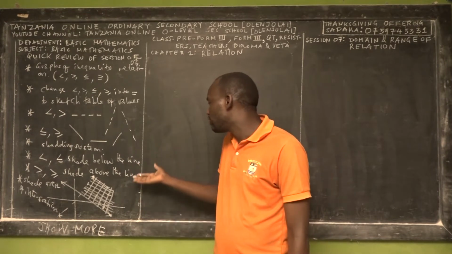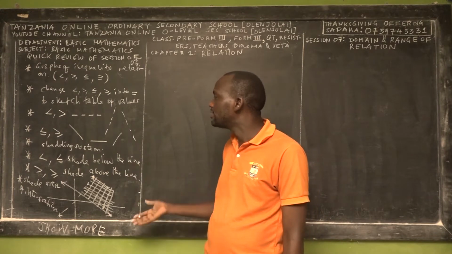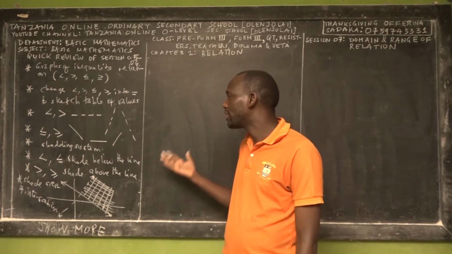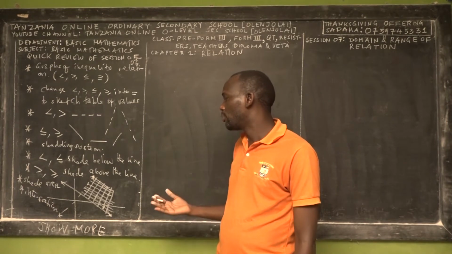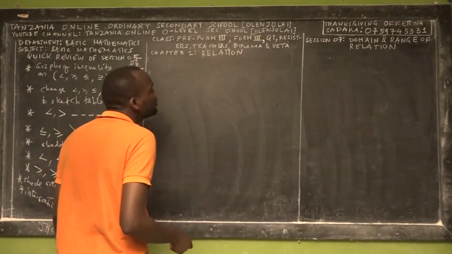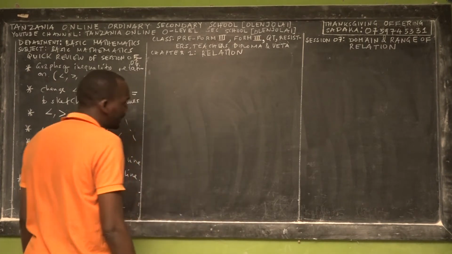And then you can check the shading system, then you know, okay, this is not less than, it's greater than. So that's how you make a decision to develop a particular relation. Today, let me teach you a new subtopic called the domain and the range of a relation.